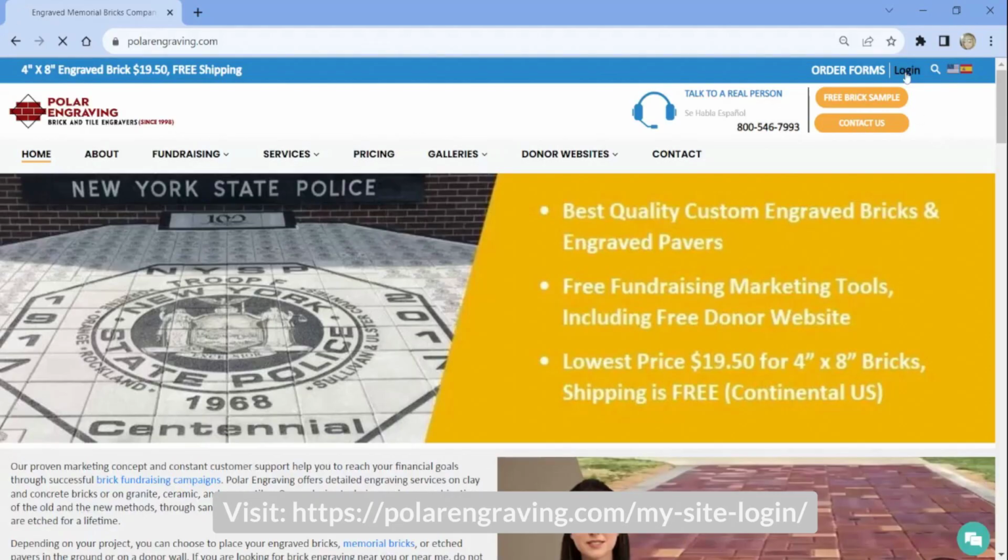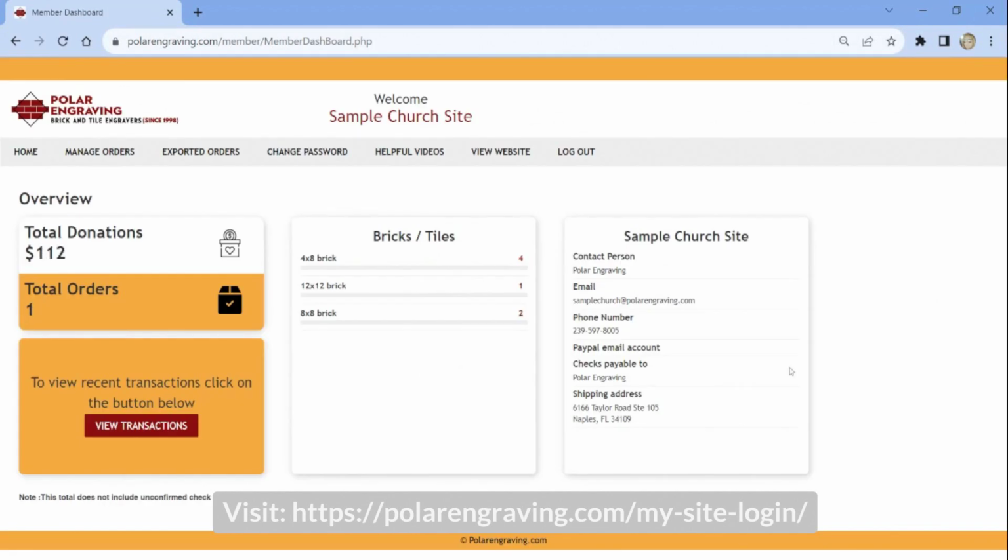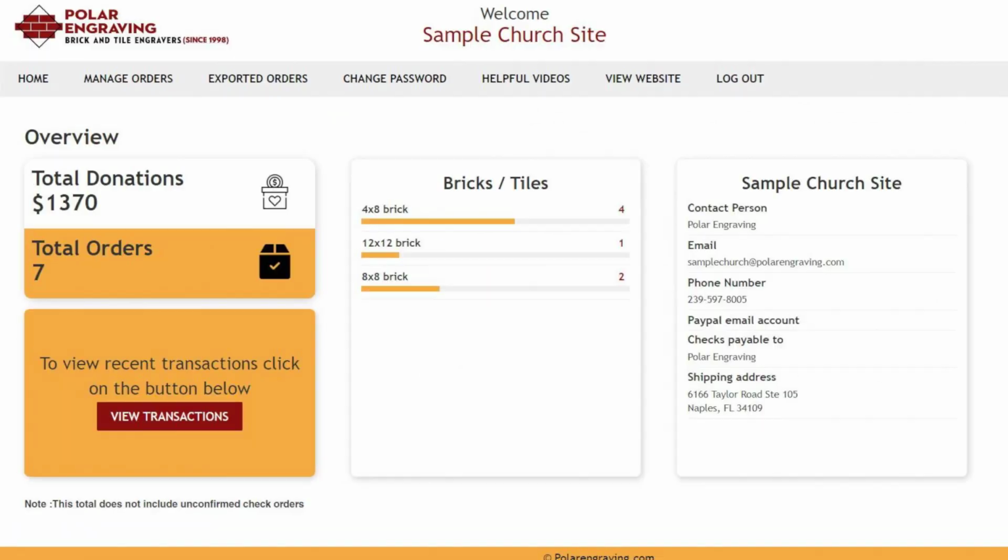First, click the My Site login link, then type your login and password information to sign in to the back end of your donor website. In the main menu, you will see Home, Manage Orders, Exported Orders, Change Password, Helpful Videos, View Website, and Logout. There is also an overview of your total donations and total orders.